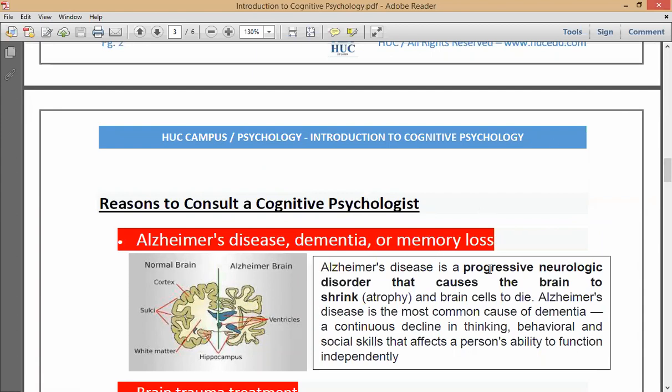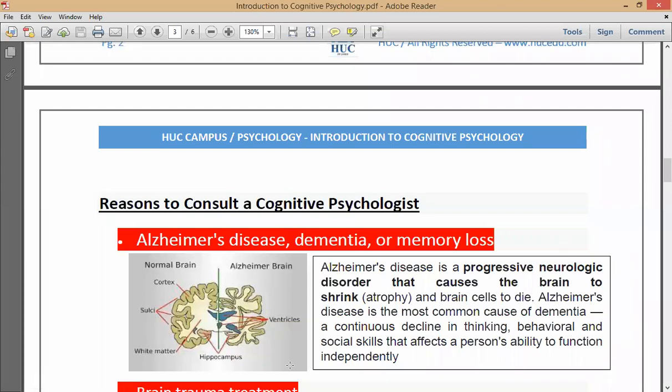Alzheimer's disease is a progressive neurologic disorder that causes the brain to shrink. Now you can see on the left side of this image a normal brain. This is the brain cortex. The sulci are the foldings on the brain. And you can see the white matter, because the brain is composed of two components, the white matter and the gray matter. On the left-hand side of the screen, you can see an image of a normal person's brain, a transverse section of a normal person's brain.